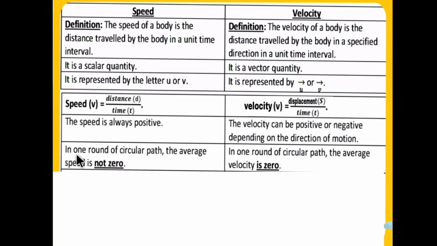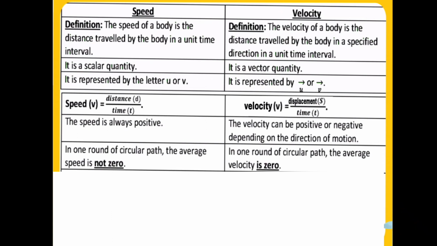In one round of circular path, the average speed is not 0. Okay, so if a body is moving in a circle or the circular path, in that case the average speed of the body is not equal to 0. In case of velocity, in one round of circular path, the average velocity is 0. Okay, because speed is actually the rate of change of distance.